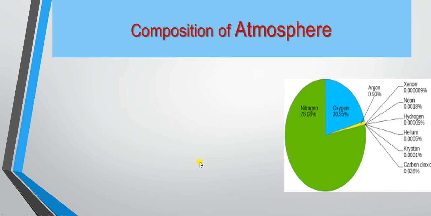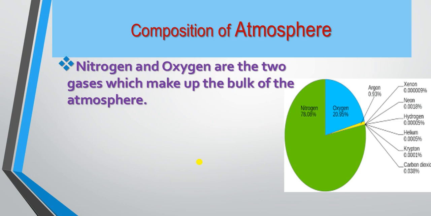Now, what's this atmosphere, and why should we know about this atmosphere? First of all, let's have a look at the composition of atmosphere. You see in this picture, it's clearly shown that nitrogen is in abundant quantity available in the air. And at second number, it is oxygen. And third, it is argon. Then we have xenon, neon, hydrogen, helium, krypton, carbon dioxide. These are different gases which make up the air or atmosphere.